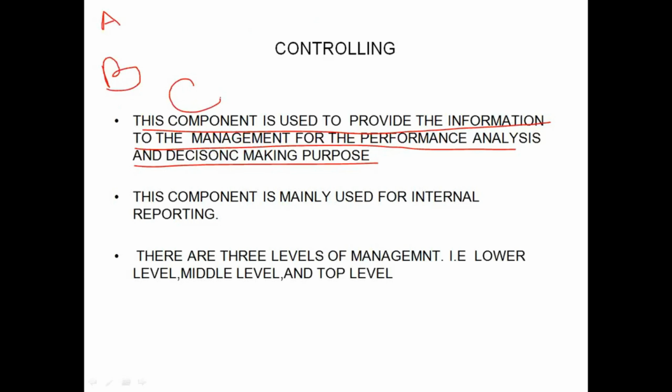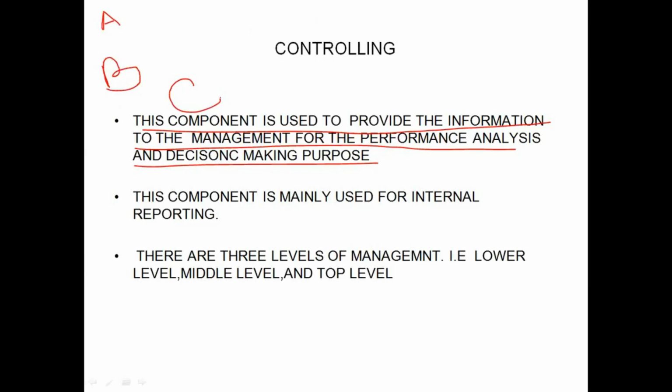That's why this controlling component is also called internal reporting tool, and FI is called external reporting tool, because using the FI component, you prepare the financial statements, and these financial statements are to be submitted to many external legal authorities like banks, if you have taken any term loans or overdrafts, and tax authorities like sales tax authorities, excise duty authorities, and income tax authorities.